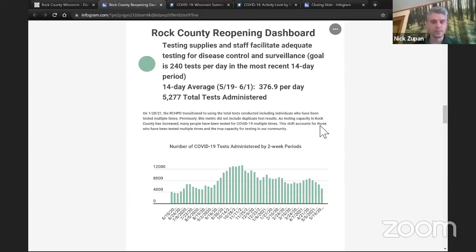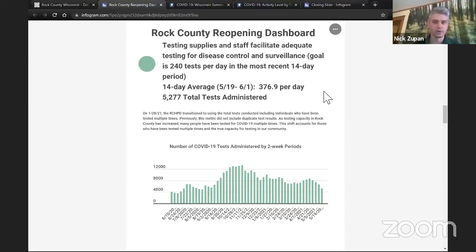So I did mention this already, but testing is an important data point that we want to keep track of, making sure that we're well aware of COVID spread in our community. We want to make sure that there's adequate testing based on our population size. So at the beginning of the pandemic, we decided upon 240 tests per day over a 14-day period as adequate testing.